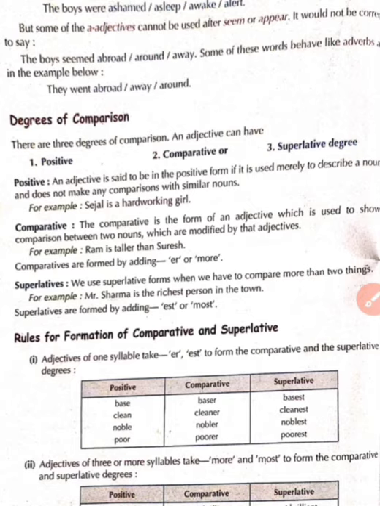Some of these words behave like adverbs in the example: they went abroad, they went away, they went around. So children, if they are used after a main verb, then they are adverbs. If they are used after a noun or after linking words, then they are adjectives.